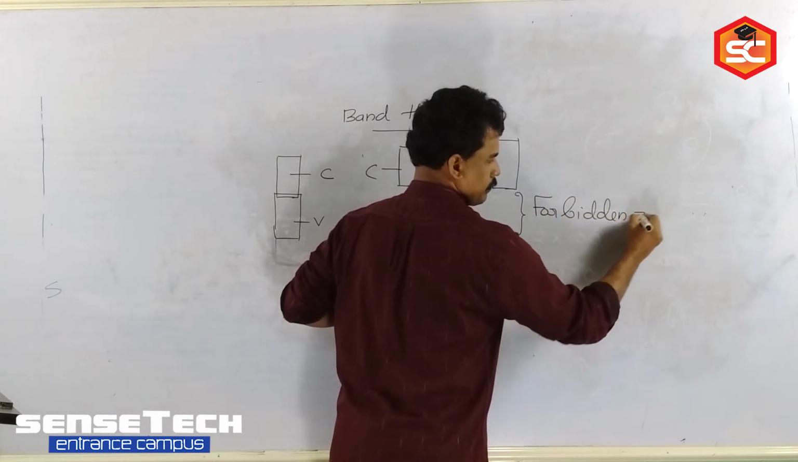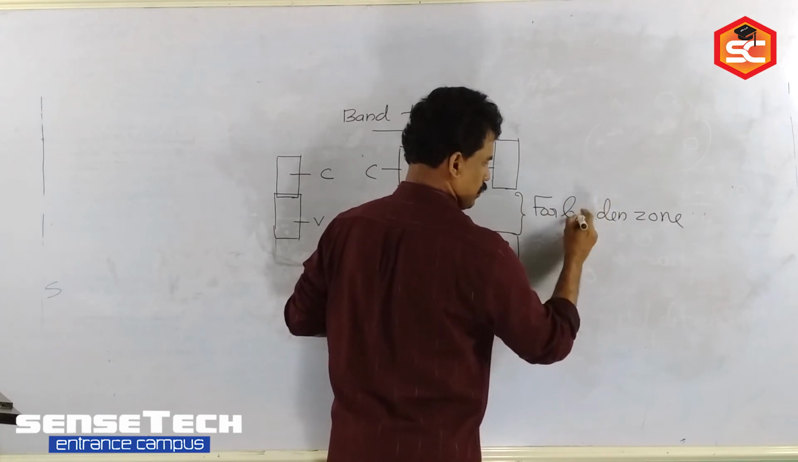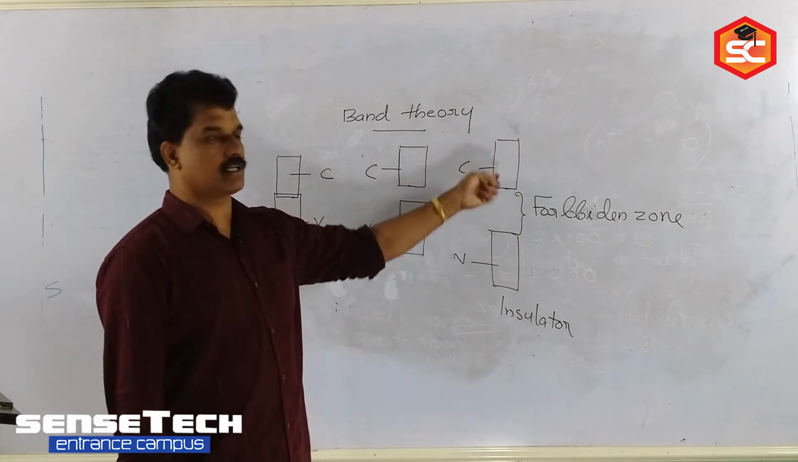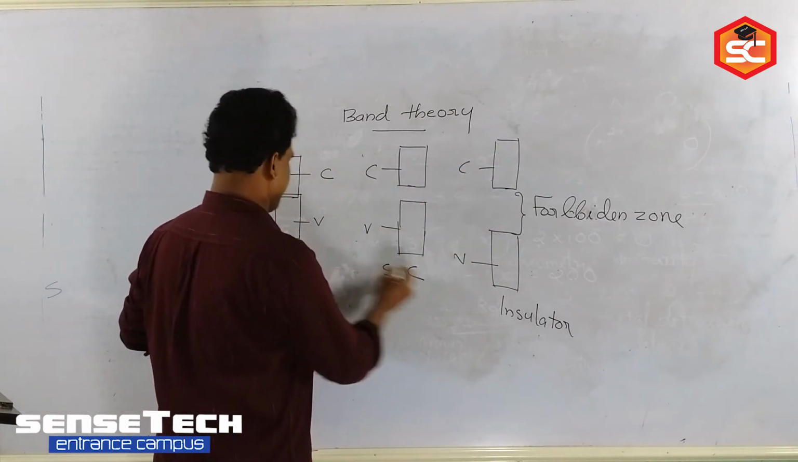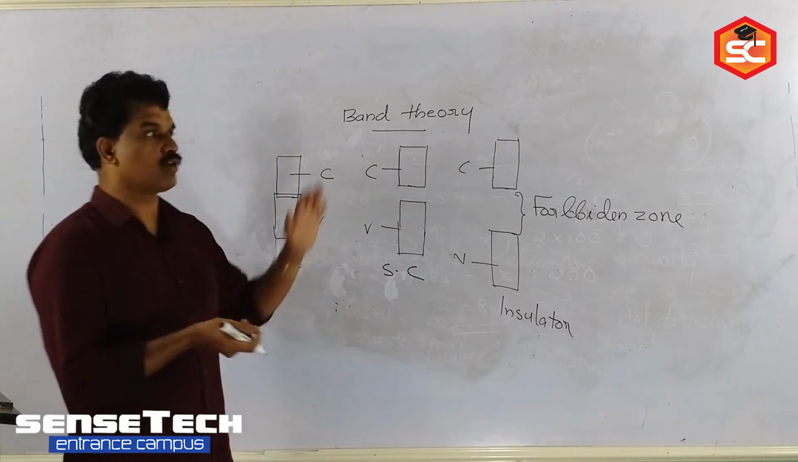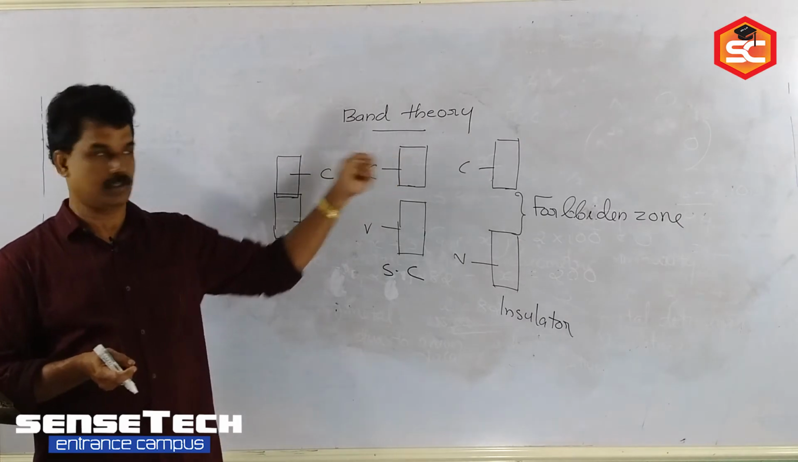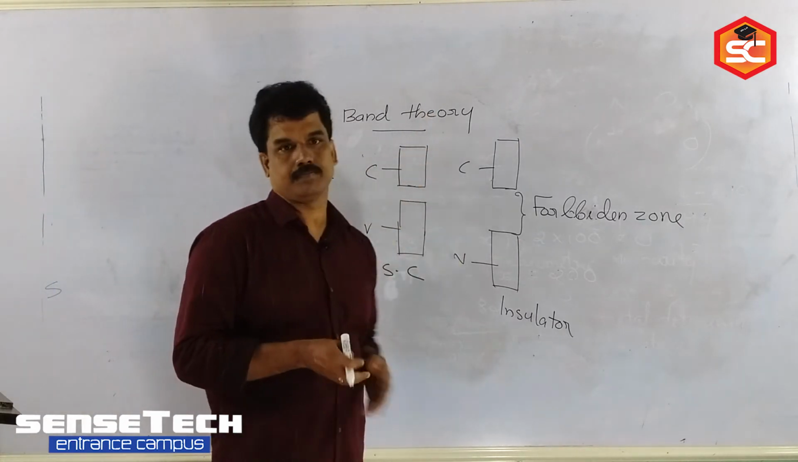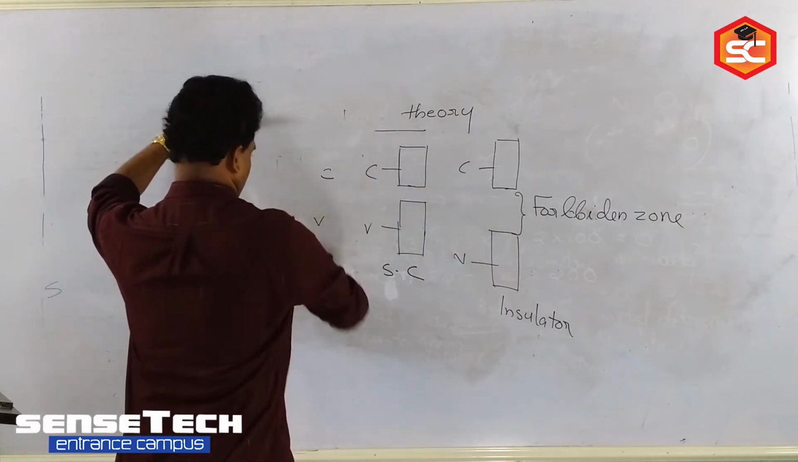This energy gap we can call the forbidden zone. Forbidden. The energy gap between conduction band and valence band in an insulator. This is semiconductor and this is conductor. Based on band theory, we can explain different types of conductivity, that is conductor, insulator and semiconductor. Clear now? Are you following?